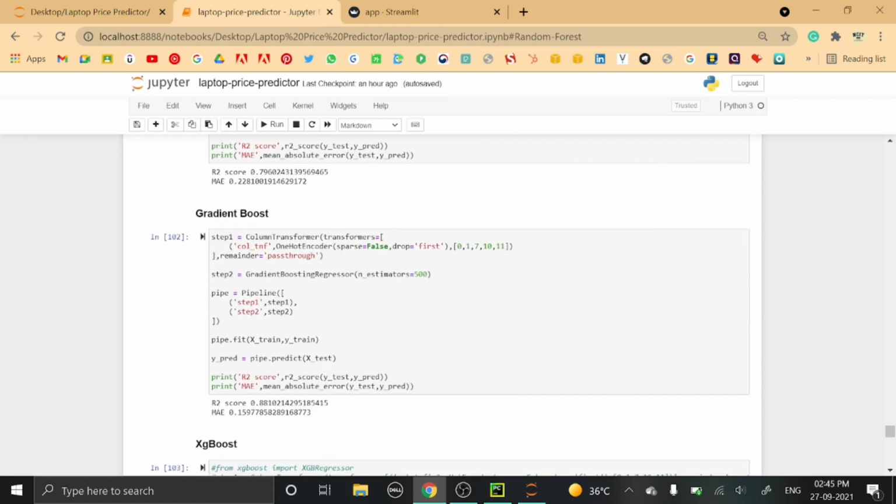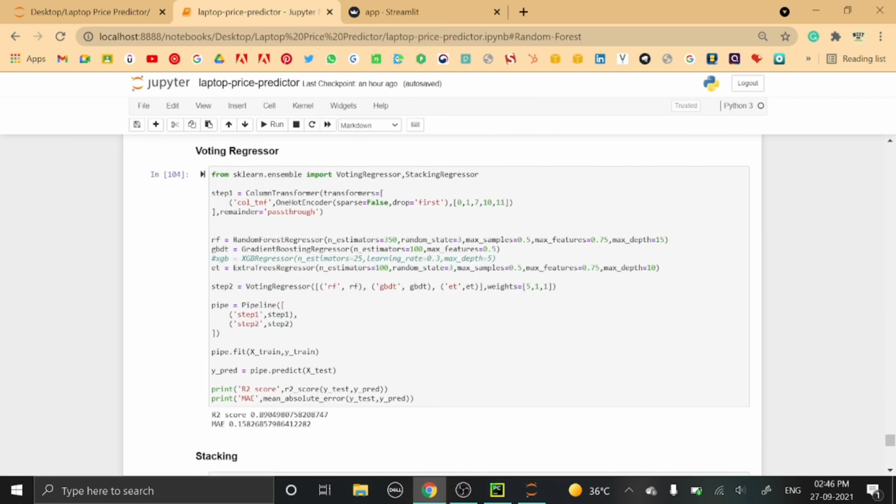Then next is the gradient boost. Now in gradient boost we have taken estimators as 500 and the R2 score comes out to be 0.88, which is the same as that of the random forest. Next is the voting regressor. For the voting regressor, here we have created objects of random forest regressor, gradient boosting regressor, and extra trees regressor, and we have passed these objects into the second step, and then we have calculated the R2 score, which is 0.80. So a 1% increment is seen in this algorithm.